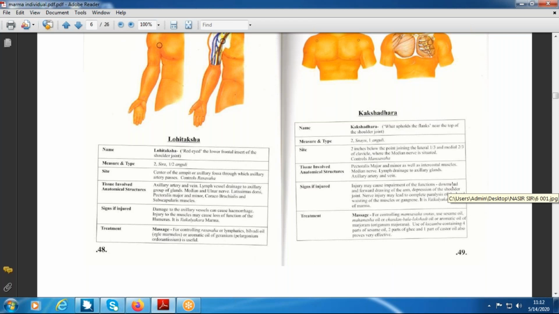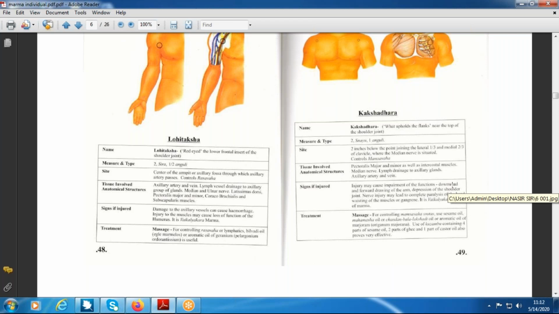Now everyone must say either yes or no. Otherwise, see here, we are sitting on one side and you all are on the other side. Some students are leaving the online class and some students are now joining the online class, so it is very difficult to manage things. Now you have to tell the answers. Then only can we understand that the students are there, alive and listening. Is it clear?